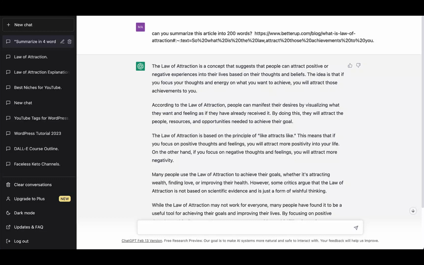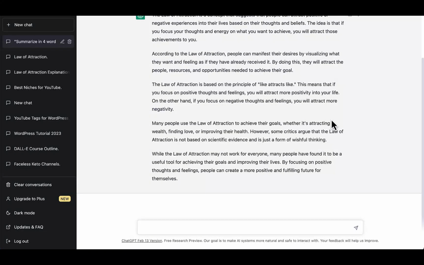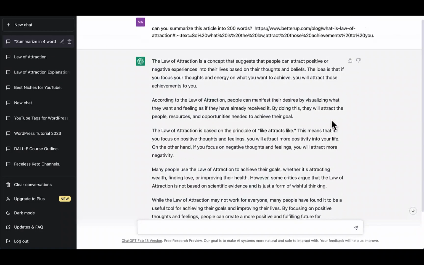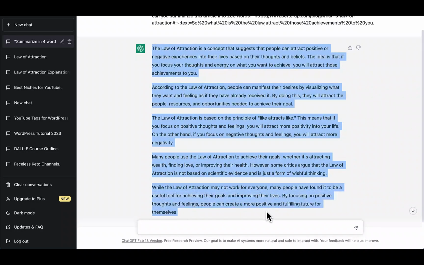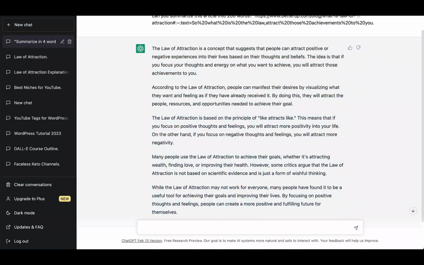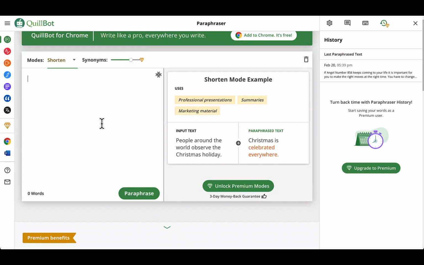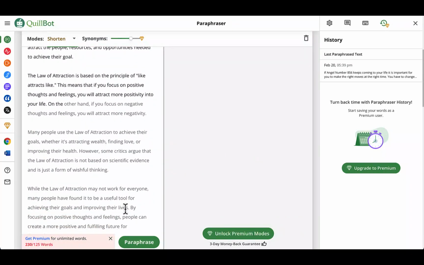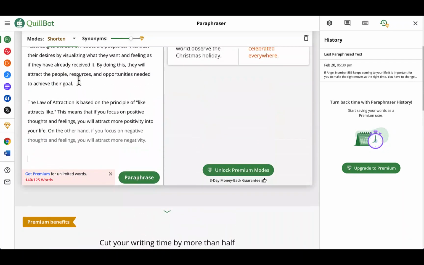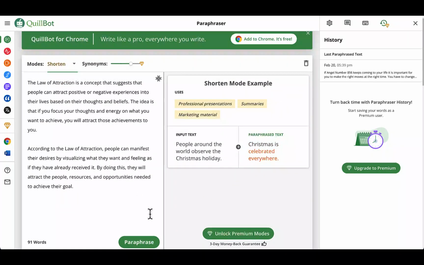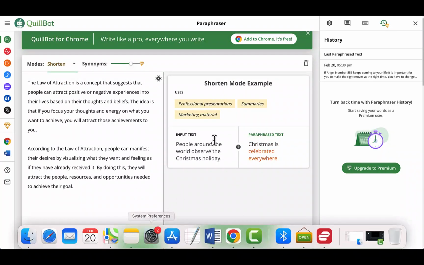Okay, so this is the result. Okay, this is the content that I have received from ChatGPT. What I can do, I cannot just copy paste it for my YouTube script. What I can do, I can actually copy it and use another paraphrasing tool which is called Quillbot, okay, and I just paste it here. There's a little bit of length limitation with the free version. So, okay, so I can just come here and paraphrase it to come up with the new content.